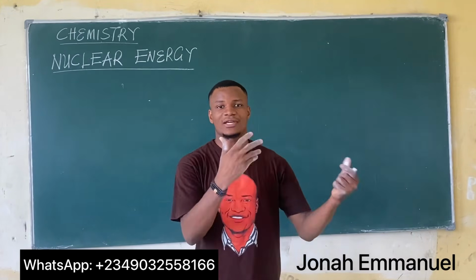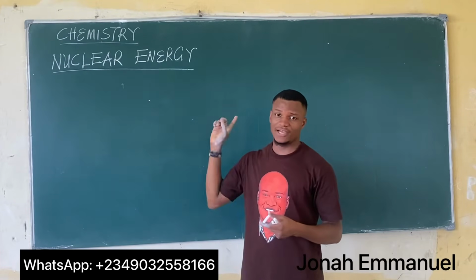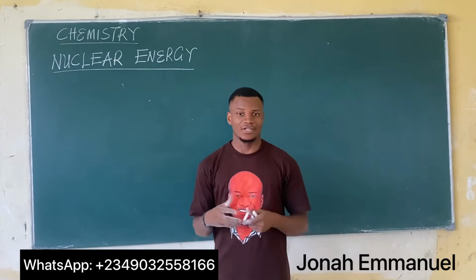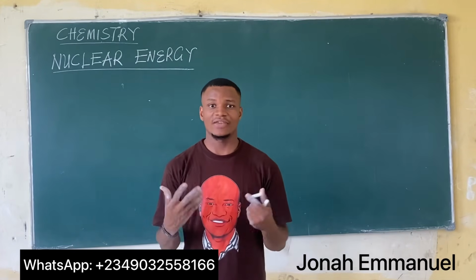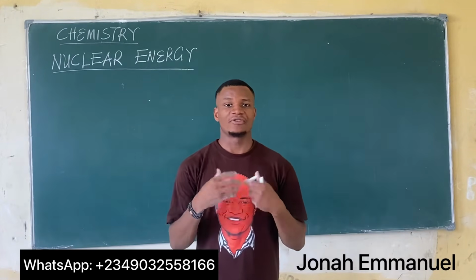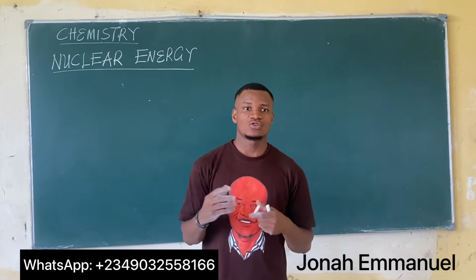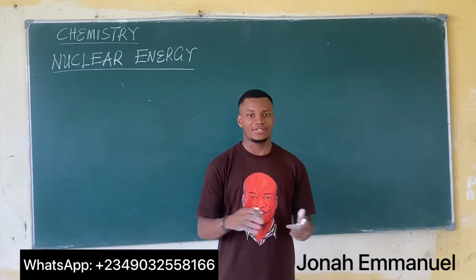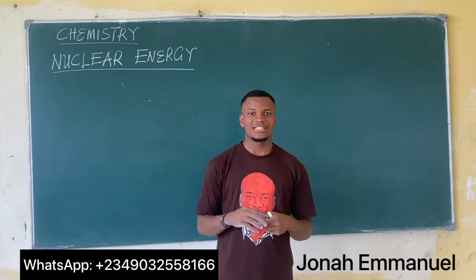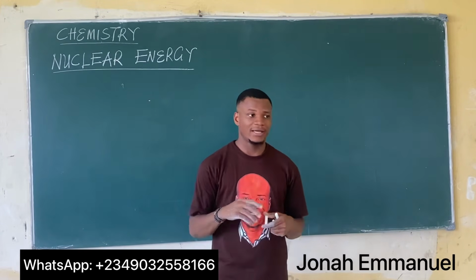There's always a plus energy there. So what's that plus energy? That energy is called nuclear energy. What's nuclear energy? A nuclear energy is simply the energy that is released or given off during a radioactive process or during radioactivity. So when radioactivity takes place, energy is being given up. That energy is called nuclear energy.